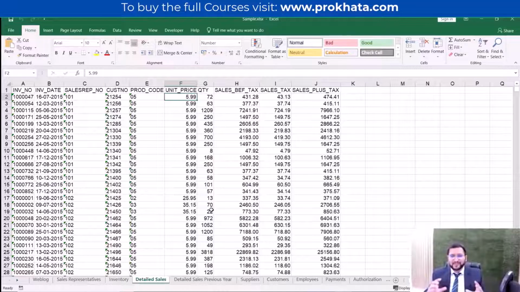So today what we will be considering is we will be taking a flat file. Flat file means we have downloaded data. This is the current year sales, which is with the name of detailed sales. This is the previous year sales. If we want to analyze the sales from the previous year, then we have to club this data. So previous year data should be merged with current year data. So this thing will be done.